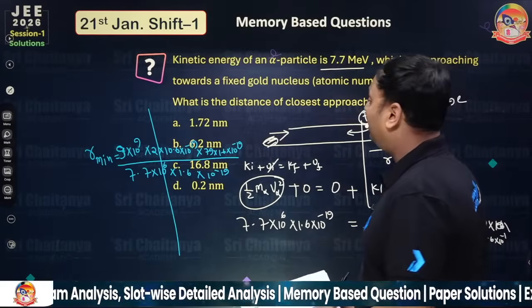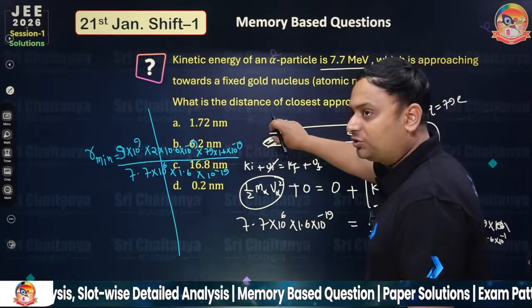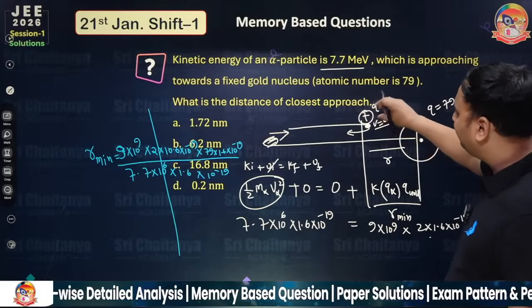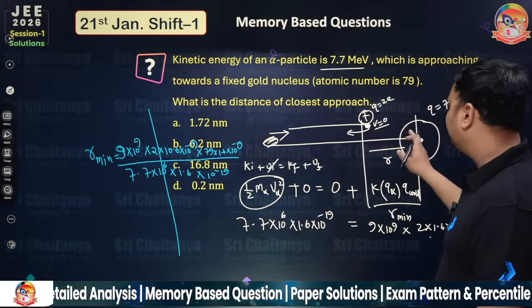The concept is that if an alpha particle is thrown, it will go like that and move back. Why? Because this is positive, this is positive.